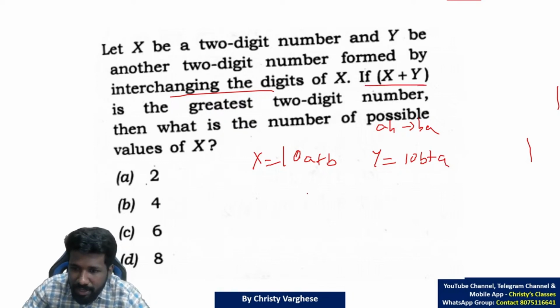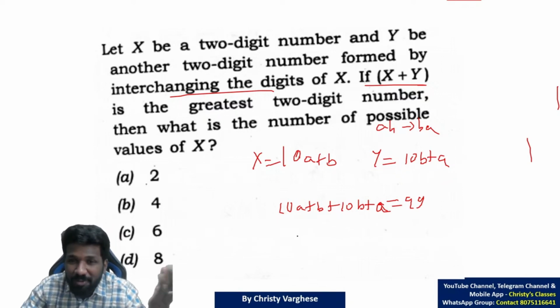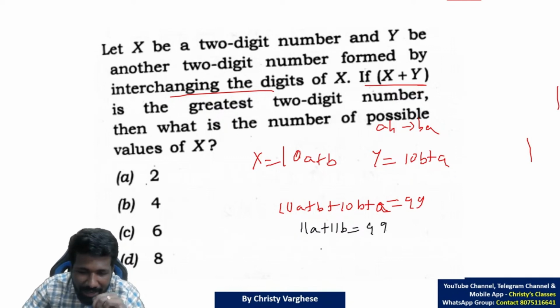Question says if X plus Y, that is 10A plus B plus 10B plus A, is the greatest 2-digit number. Which is the greatest 2-digit number? 99, right? Instead of saying 99, they just mentioned greatest 2-digit number. In the exam hall, that is enough to confuse us, thinking what is the greatest 2-digit number. That's why be familiar with these kinds of terms. So 10A plus B plus 10B plus A means 11A plus 11B, taking common terms, equal to 99. Cancelling by 11, you will get A plus B is equal to 9.